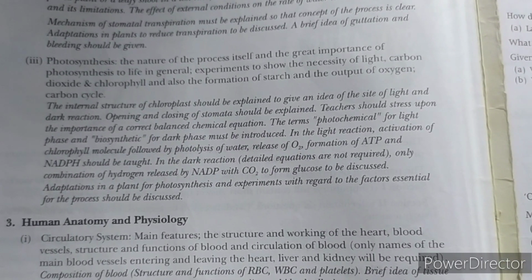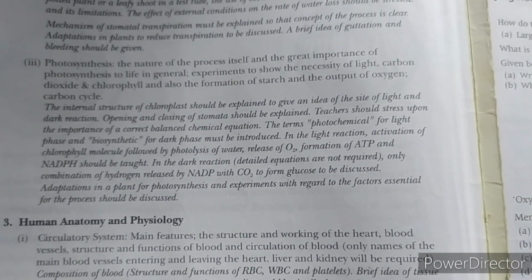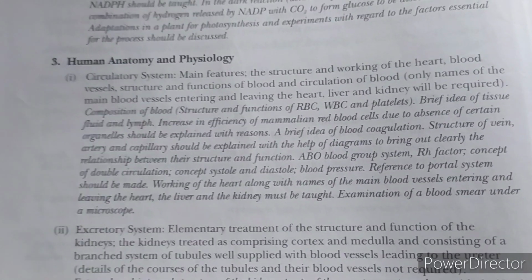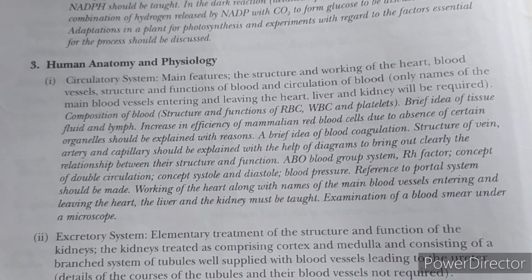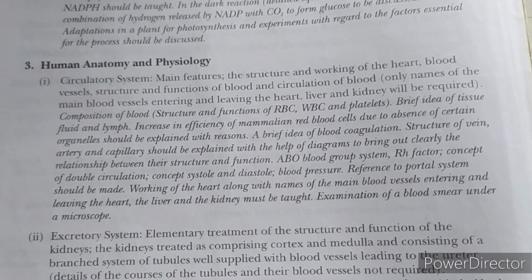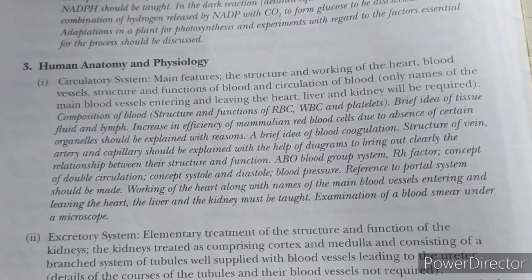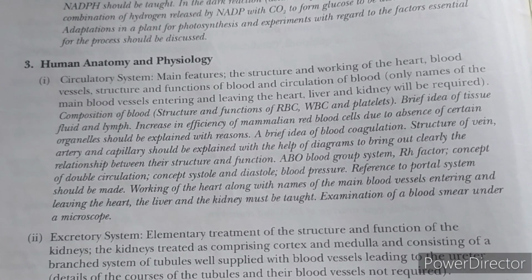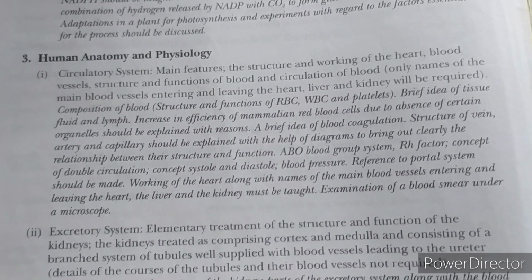So plant physiology includes transpiration, photosynthesis and absorption by roots, and the cell part involves cell division and genetics. Next is human anatomy and physiology, in which the first chapter you have to study is the circulatory system, in which you have to study the main components of the blood, functions of blood, RBCs, WBCs and platelets in detail, and then structure and function of all these cells. And then you have to study the heart, working of heart, structure, heartbeat, circulation of blood, and then you have to study the lymphatic system in the circulatory system.